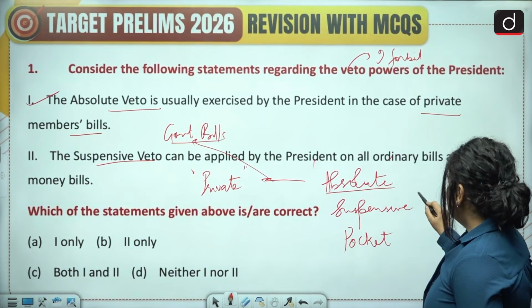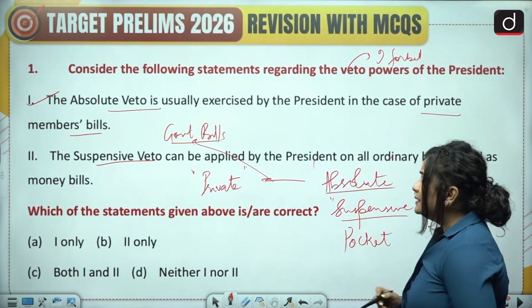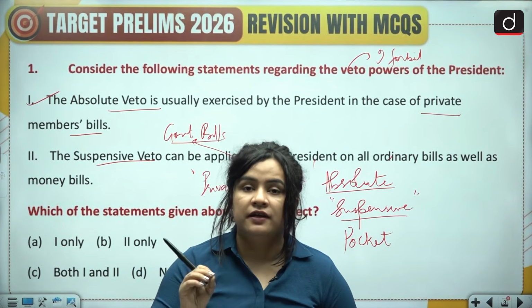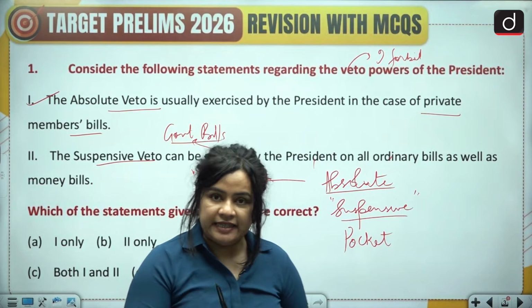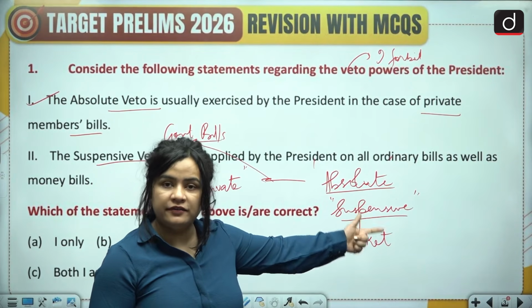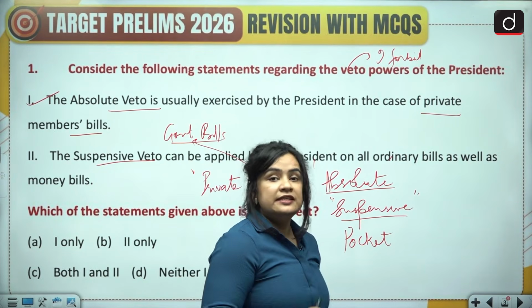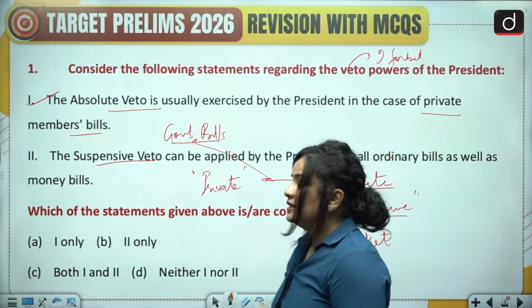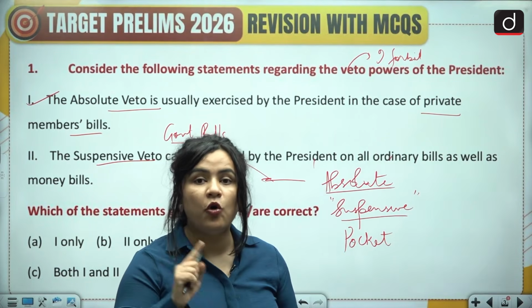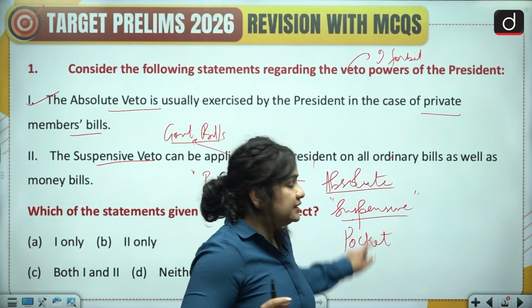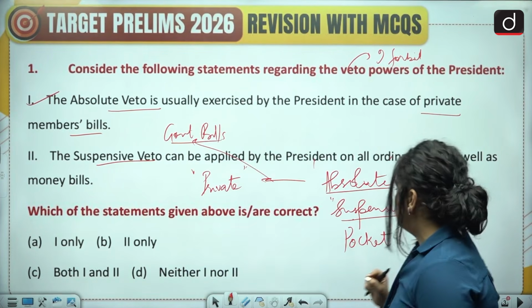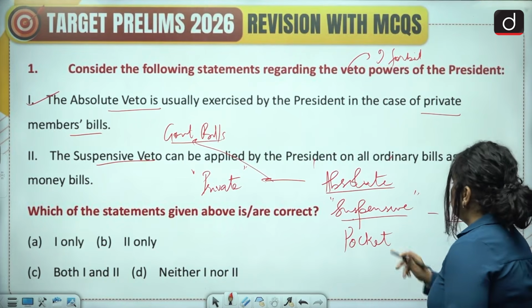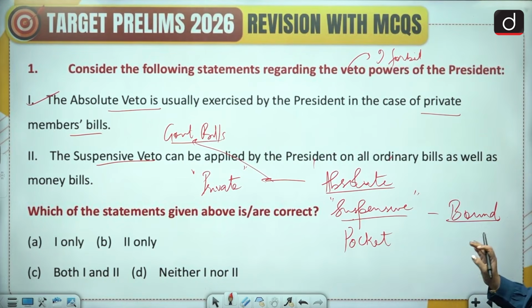Next we have suspensive veto. So what happens in suspensive veto? The President may send the bill back to the House for reconsideration. The President sends the bill back to the Parliament for reconsideration. However, there is a limitation. What is the limitation? That if the Parliament passes the bill again with or without amendments, the President is constitutionally bound to give their assent to the bill. This is known as suspensive veto.